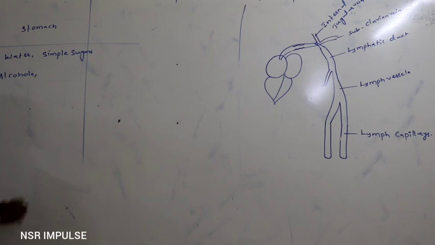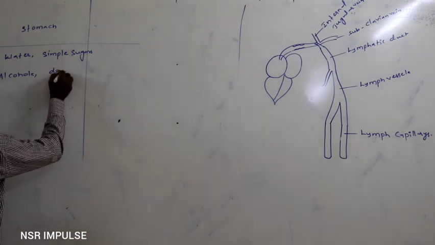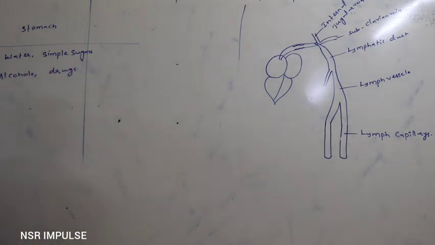Alcohol is absorbed. Certain types of drugs also get absorbed. So water absorption takes place through the wall of the stomach, and simple sugars, alcohol, and certain types of drugs also get absorbed through the wall of the stomach.